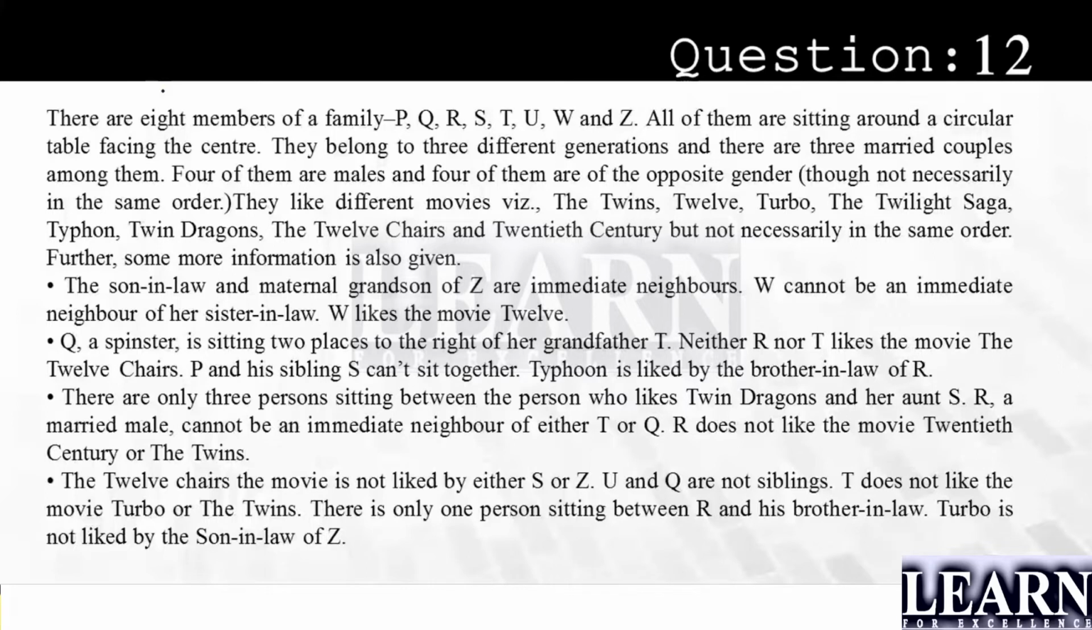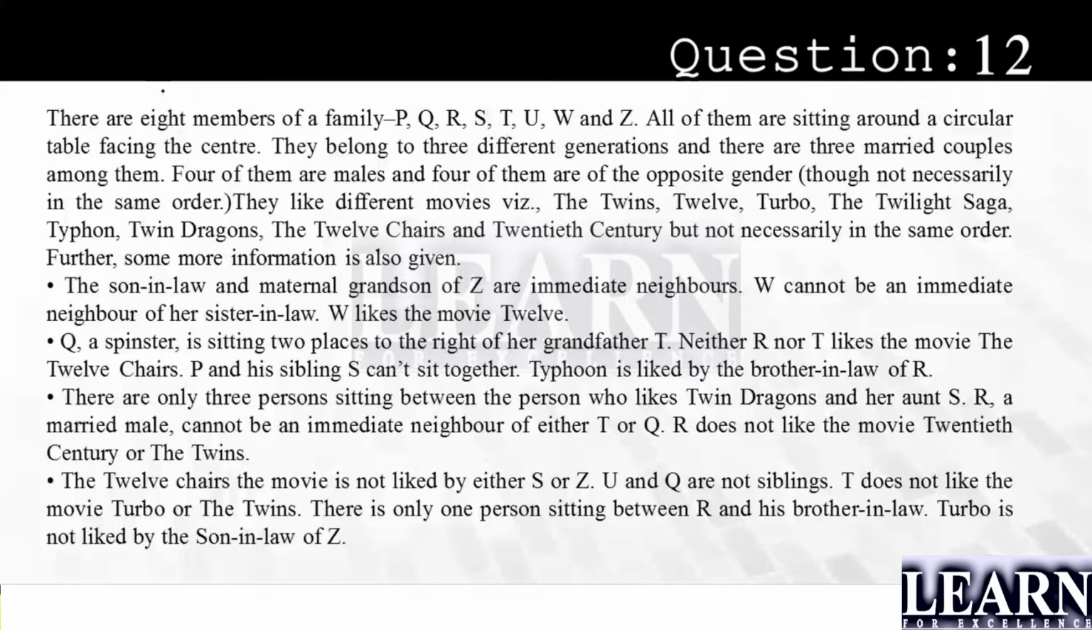The son-in-law and the maternal grandson of Z are immediate neighbors. W cannot be an immediate neighbor of her sister-in-law. W likes the movie 12. Q, a spinster, is sitting 2 places to the right of her grandfather T. Neither R nor T likes the movie The 12 Chairs. P and his sibling S can't sit together.